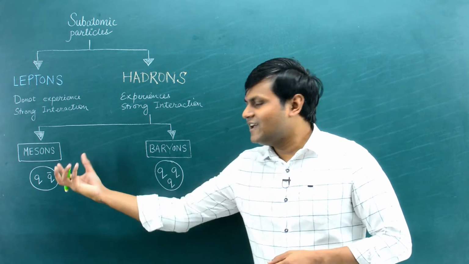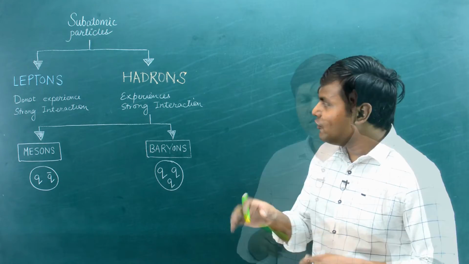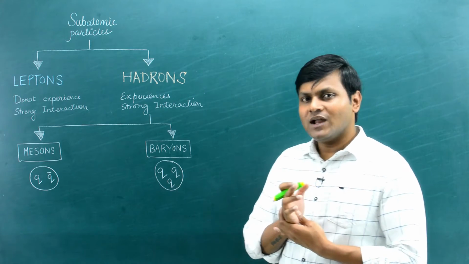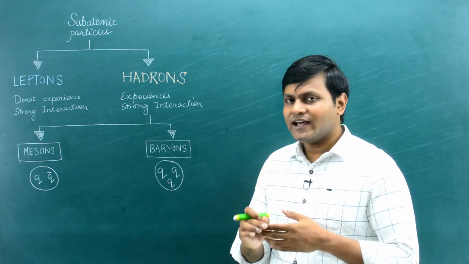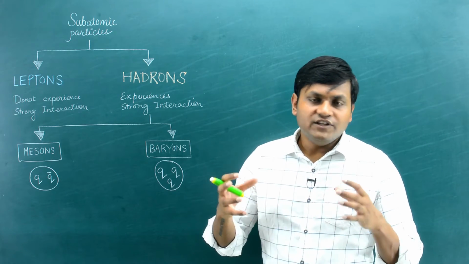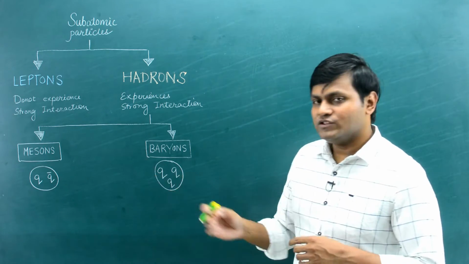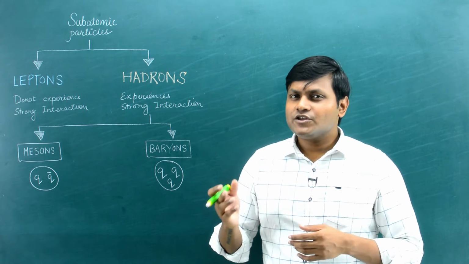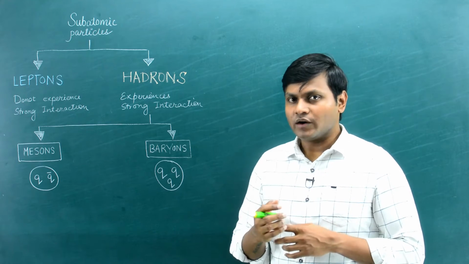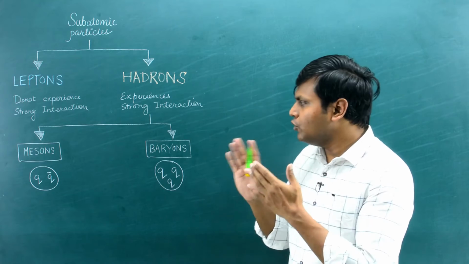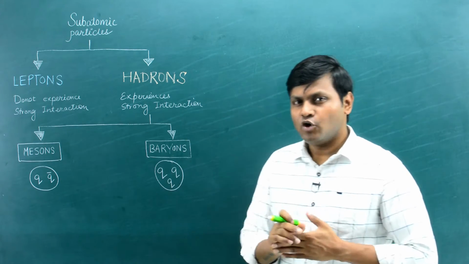Now, to understand the distinction in properties between these two classifications, we need to understand that most of the properties of these particles, like electric charge, spin, etc., arise as a result of these quarks. If we understand how quarks combine to create certain properties, we will know the distinction between mesons and baryons.